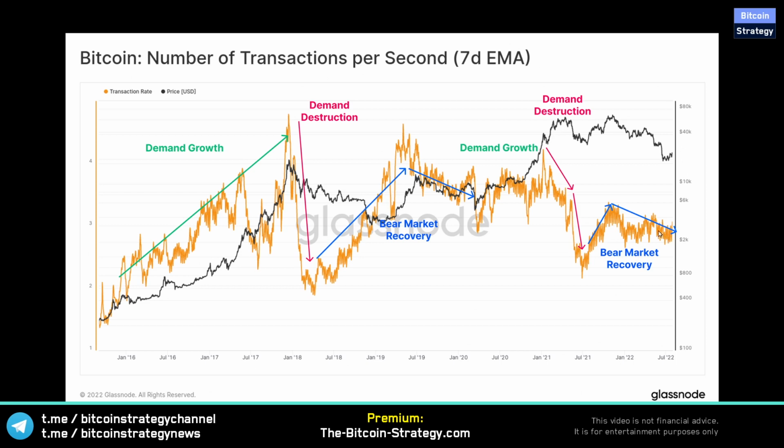It does not necessarily mean though that we have already seen the absolute bottom, right? Nobody can tell the exact bottom, but at least we can say that historically we are not at high levels. So this is definitely not a time to sell. If anything, it's a time to buy.